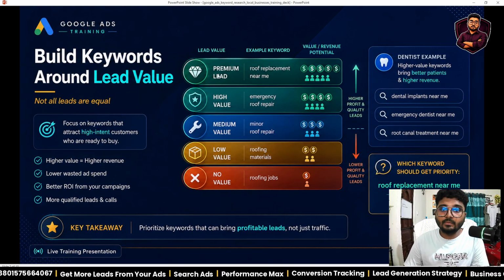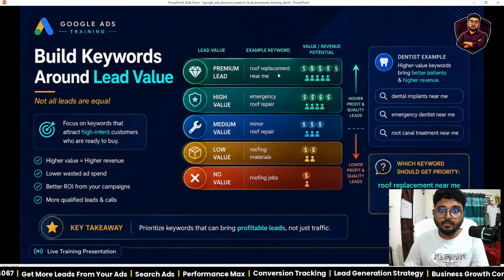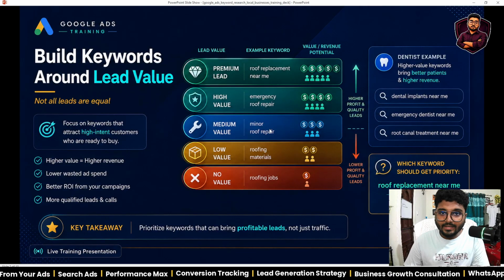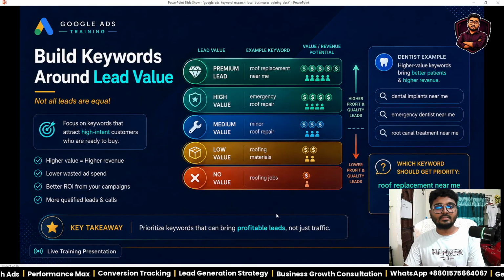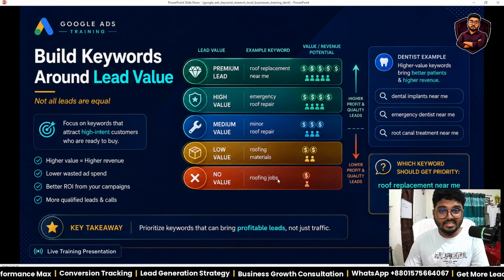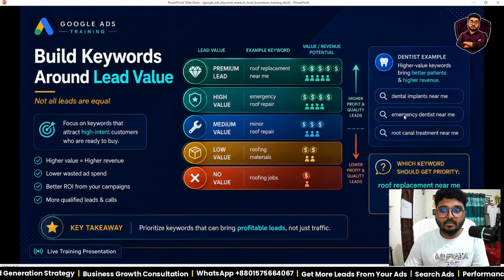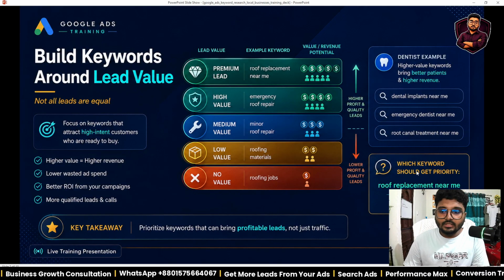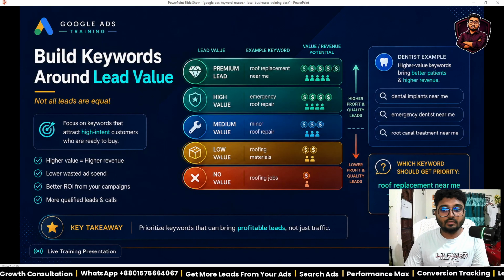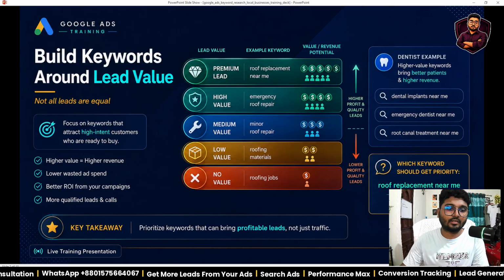So lead value: premium lead like roof replacement near me, high value emergency roof repair, medium value minor roof repair, low value roofing materials, no value roofing jobs. That means this is a kind of seeking keyword or knowledge keyword. Like the dentist example, higher value keywords bring better patients and higher revenue: dental implants near me, emergency dentist near me, root canal treatment near me. So which keyword should get priority, roof replacement near me or roofing materials? Just put that in the comments.